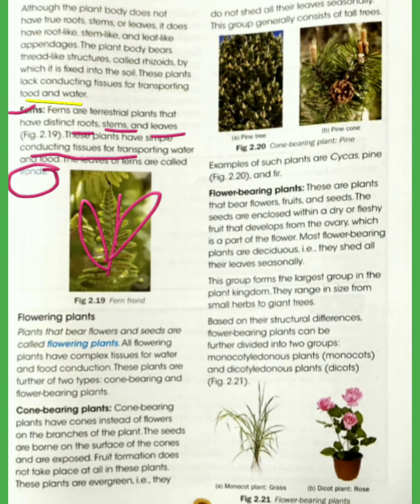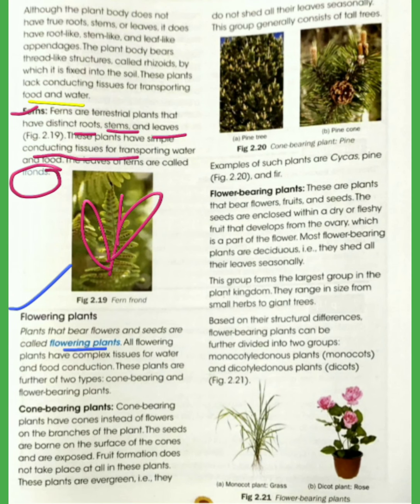Next is about flowering plants. So plants that bear flowers and seeds are called flowering plants. All flowering plants have complex tissue for water and food conduction, that is xylem and phloem. And they are further divided into two types, that is cone bearing plants and flower bearing plants.